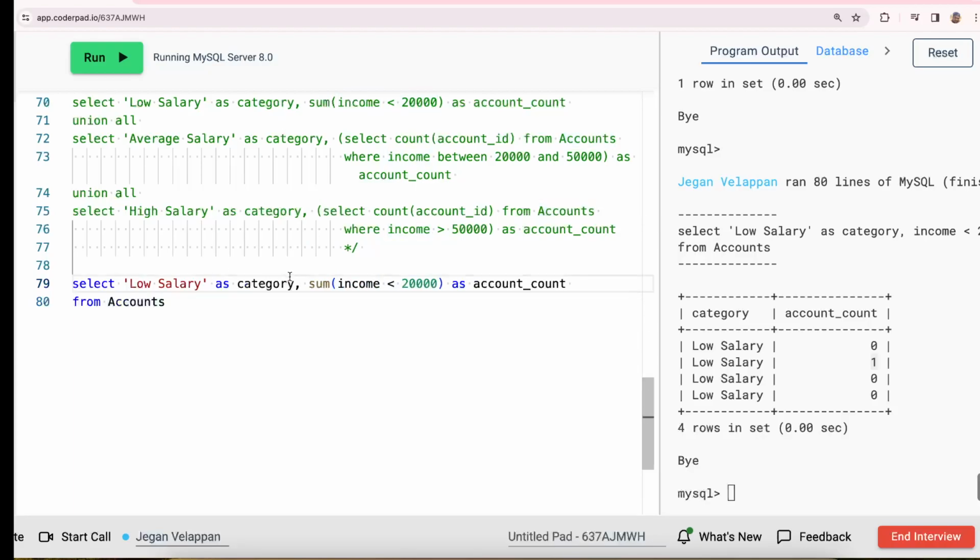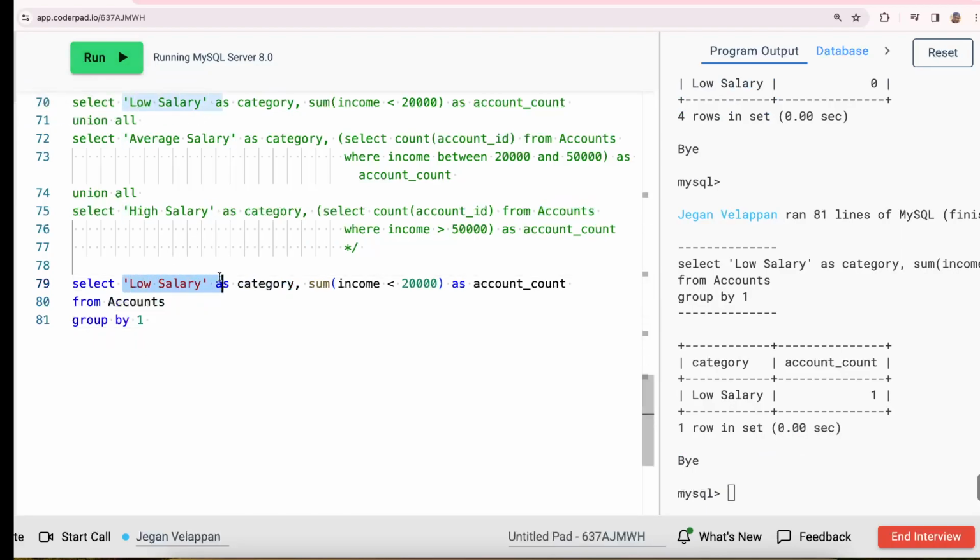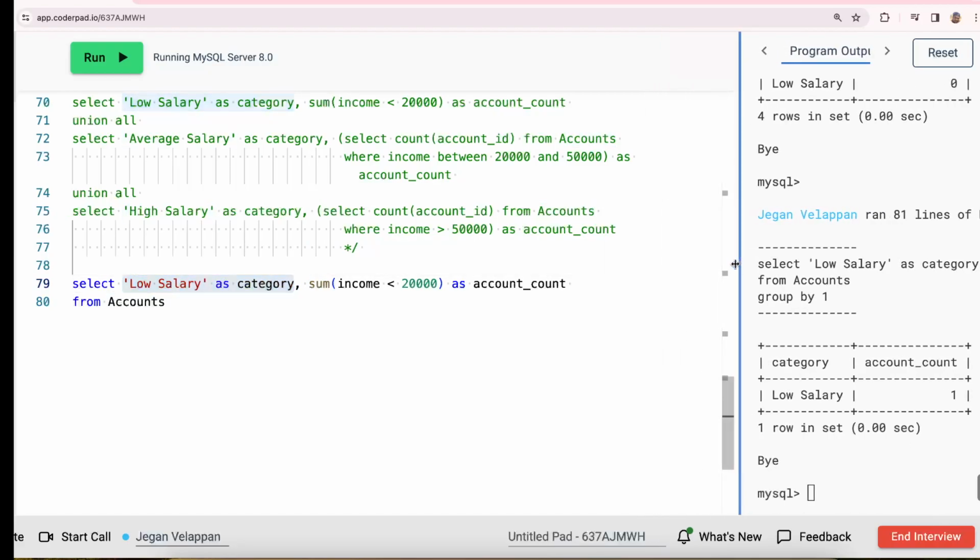Since it's a hard-coded value, you don't have to do the group by. Even if you do the group by, it's not going to harm. But I don't have to do the group by because this is a hard-coded value, so I just eliminate the group by. You should not be surprised that I use an aggregation function without group by. Why not group by? Because this is a hard-coded value. Okay. Now I got the first part of it.